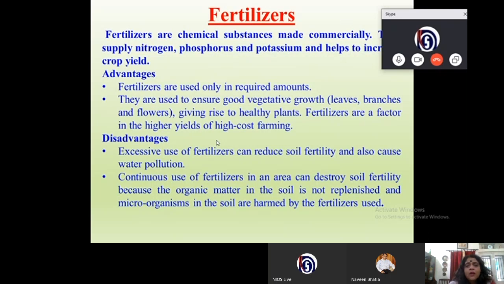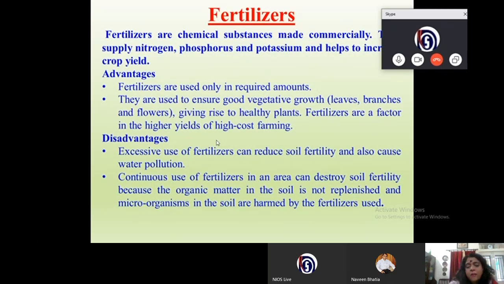Now let us see what the disadvantages of fertilizers are. Excessive use of fertilizers can reduce soil fertility and also cause water pollution. Continuous use of fertilizers in an area can destroy soil fertility.